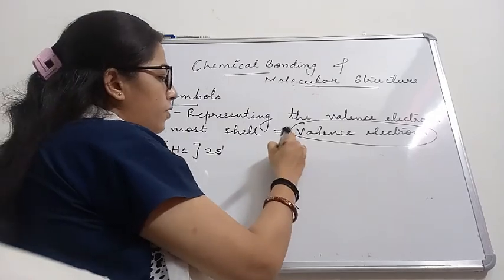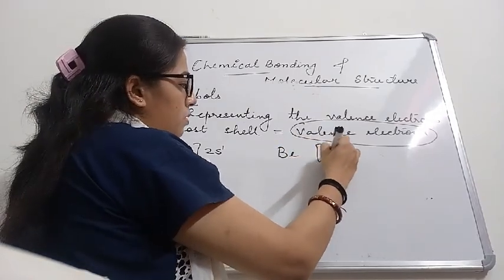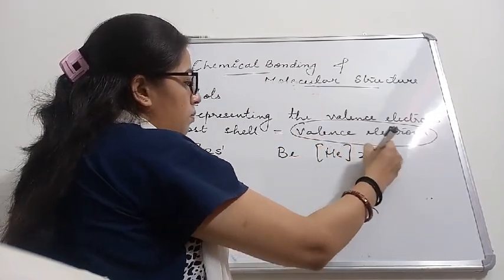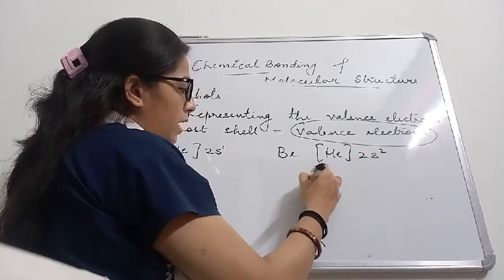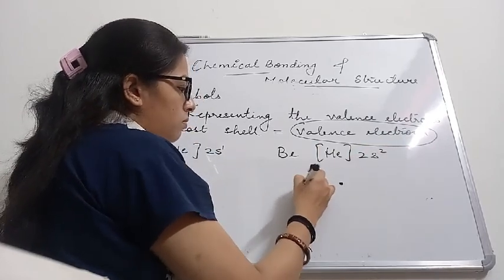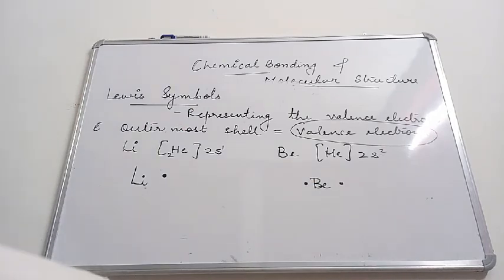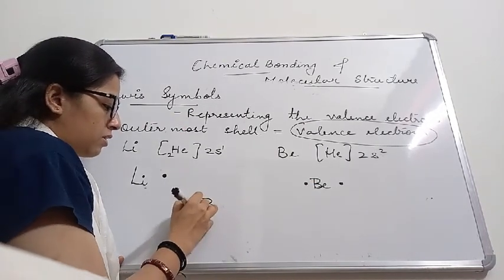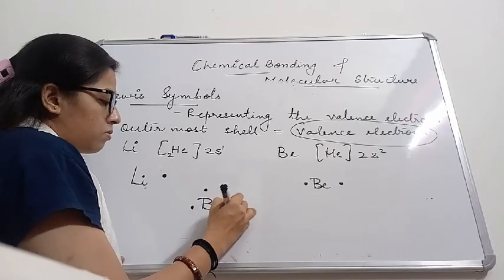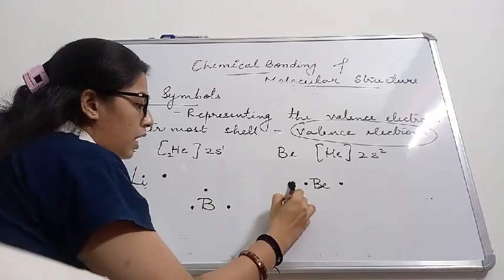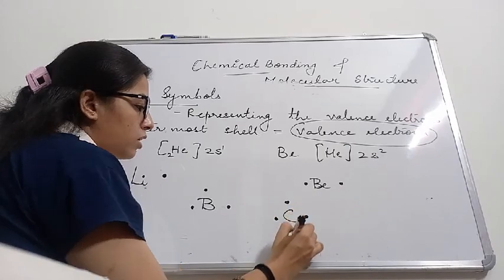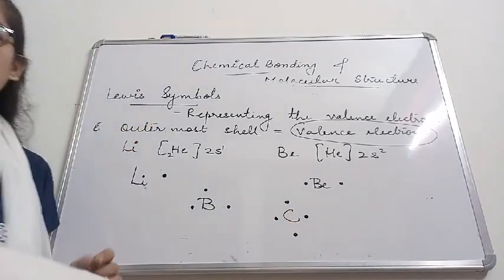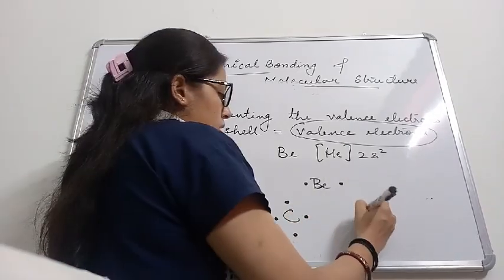If I need to write for beryllium, which is helium 2s2, having 2 electrons in the outermost shell, we will write like this. If you talk about boron, it has 3 electrons in the outermost shell. Carbon has 4 electrons in the outermost shell. So these are electron dot structures.